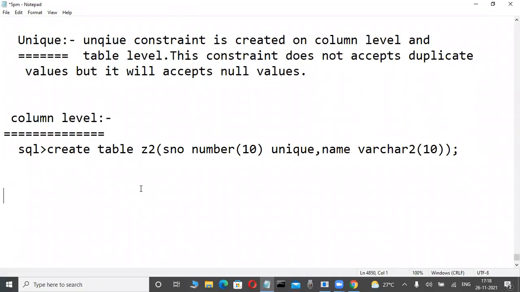Completed. Yes, I'm not checking data. Now, through the table level I'm asking about data, then you understand the column level and table level difference, I think.